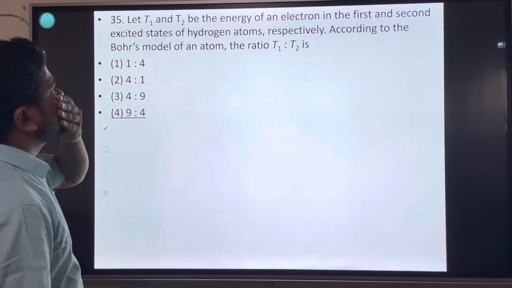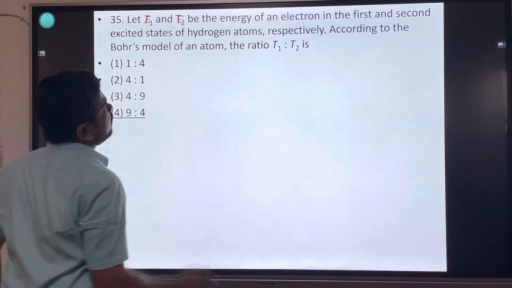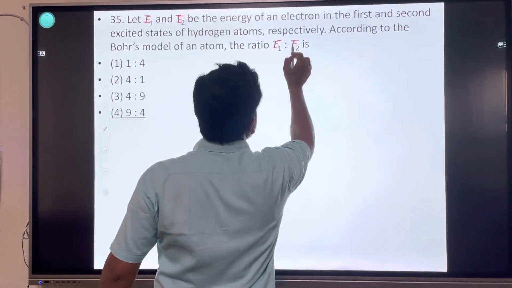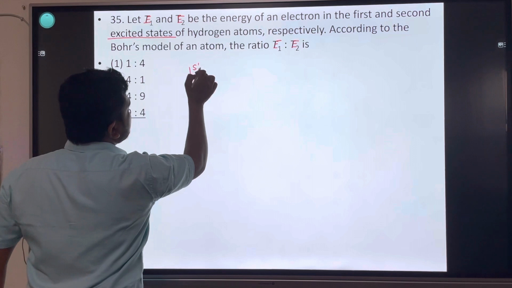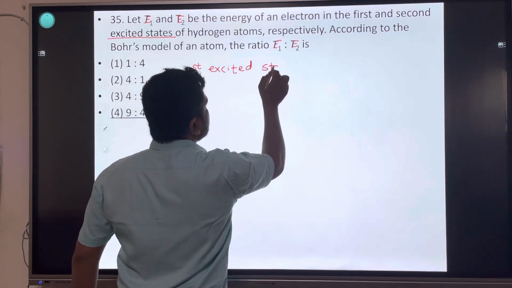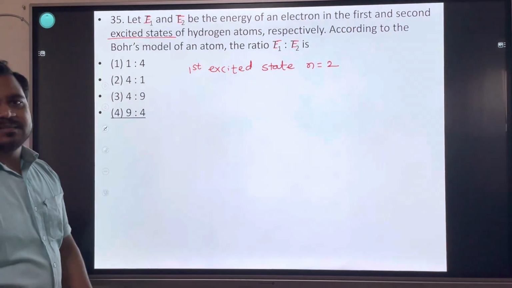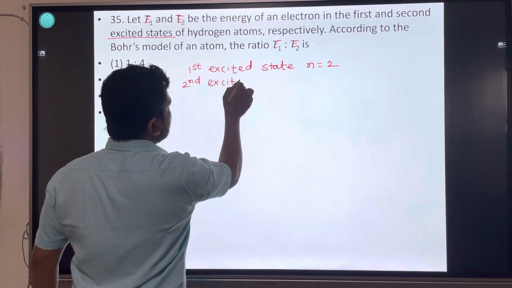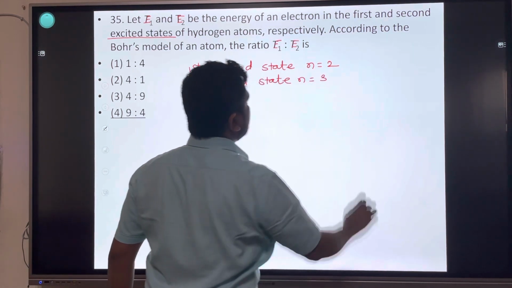Let E1 and E2 be the energy of electron in first and second excited state. First excited state means n is equal to 2, second orbit, and second excited state is n is equal to 3.